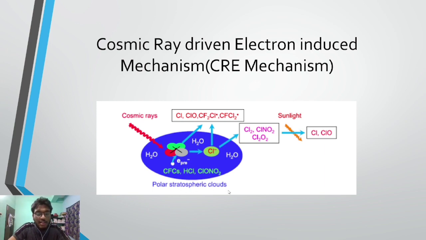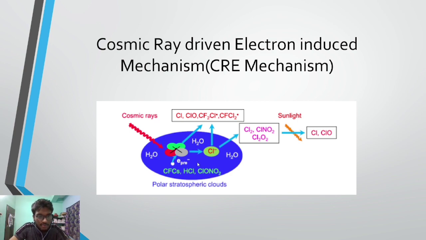Polar stratospheric clouds are a densely populated collection of these halogen containing molecules. They form a layer just above the south pole in the stratosphere region. They are called clouds, and that is itself the polar stratospheric clouds.